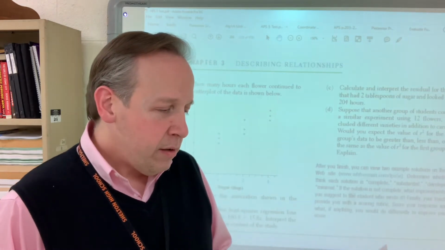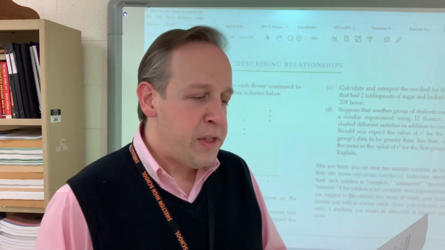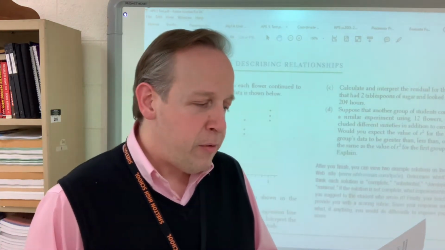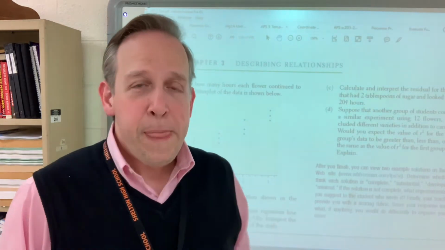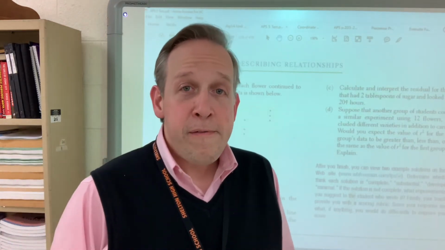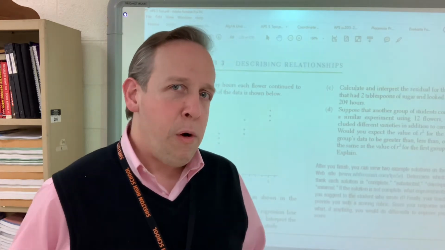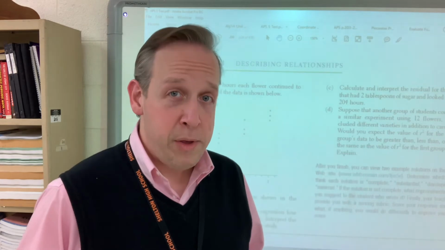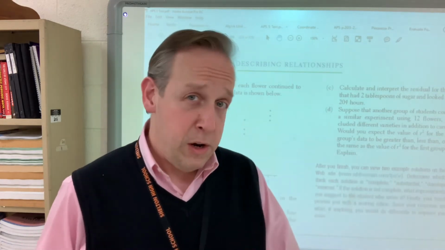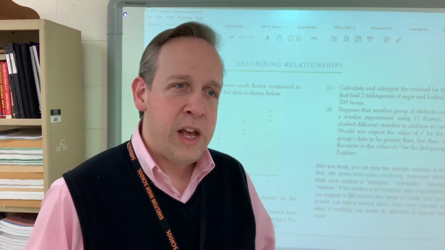Part D, suppose we add other flowers to the mix. Would you expect the R squared for the second group to be greater than, less than, or about the same as the R squared for the first? R squared is the percent of variability that's explained by a linear relationship. If you throw in all these different kinds of flowers, you're throwing in a whole lot of variability. When it was just the carnations, there was obviously a lot of control as to the length of freshness.